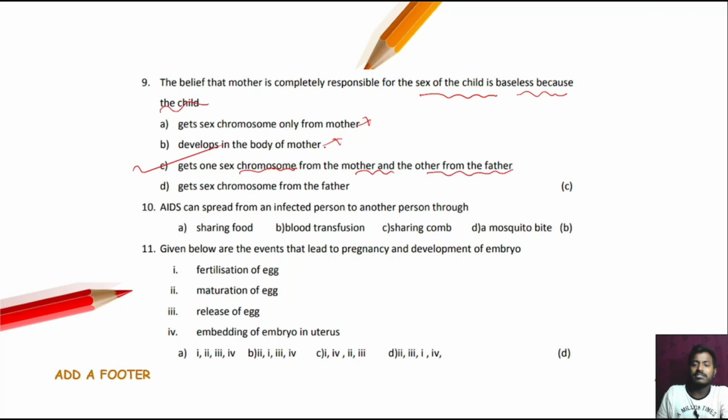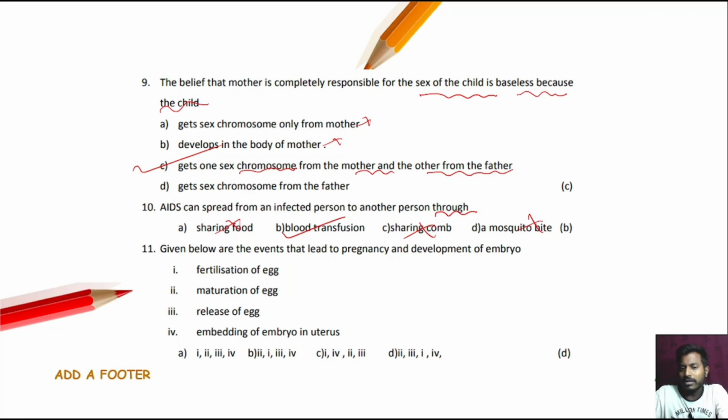So option number C is the correct answer. Next question. AIDS can spread from an infected person to another person through dash. Sharing food? No. Blood transfusion? Yes. Sharing comb? No. Mosquito bite? No. So option number B is the correct answer.